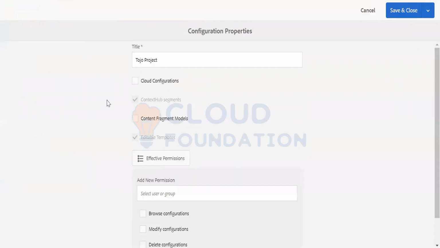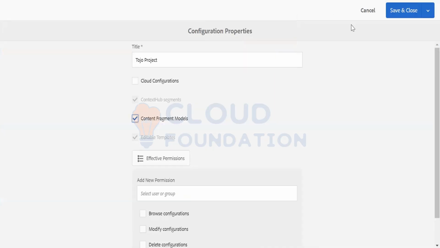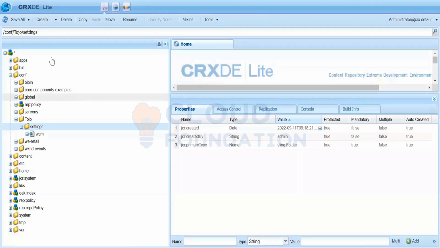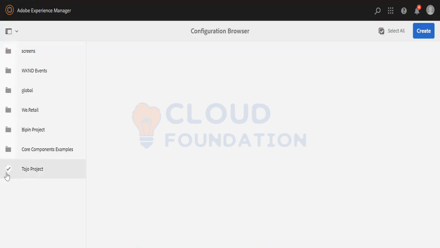If I click on the properties here, it says that the Dojo folder has the authority to create editable templates and some other things, but not content fragment models. I will select this, and in a minute you will see that under settings a new folder will get created by the name DAM. If I save and close and refresh it, you see there is a DAM folder created, and now I have given the authority to this folder that it should be able to create my content fragment models.